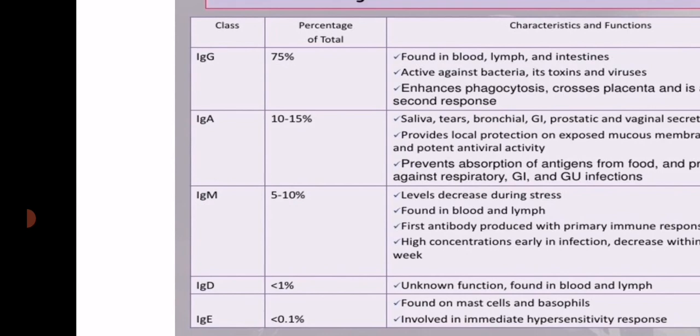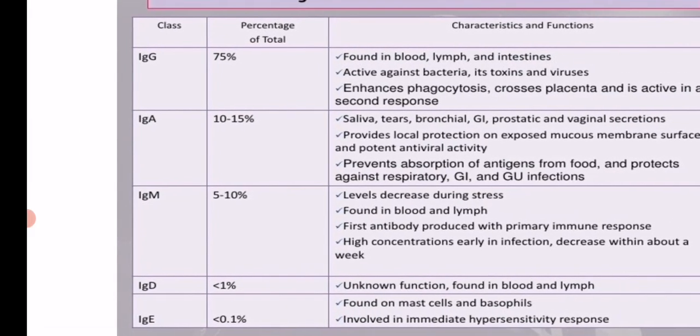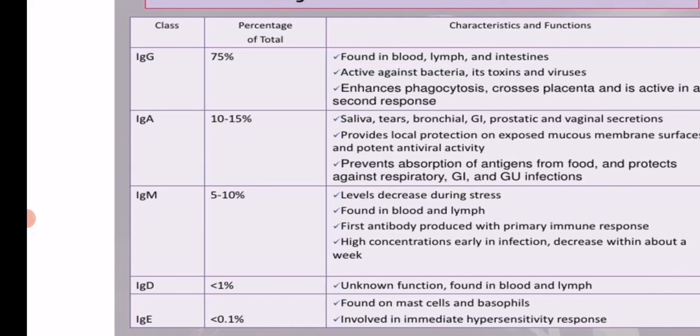The next class is IgM or immunoglobulin M, which comprises only 5 to 10% of the total serum. The IgM level decreases during stress, and it is found in blood and lymph, and it is said to be the first antibody produced in the primary immune response. So whenever an antigen comes in contact with the body, the primary response is set up, and this primary response is due to the IgM antibody.